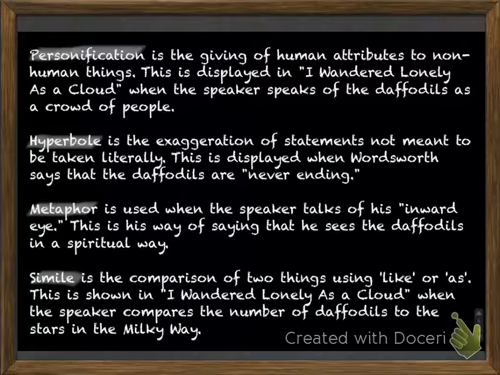Simile. Simile is a comparison of two things using like or as. This is shown in I Wandered Lonely as a Cloud, when the speaker compares the number of daffodils to the stars in the Milky Way.